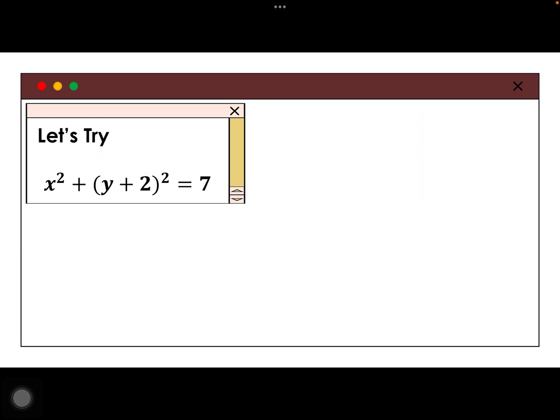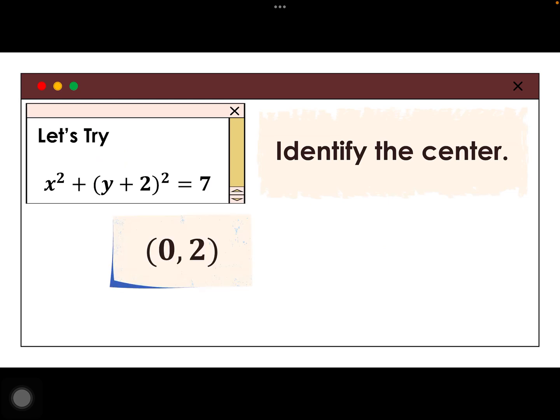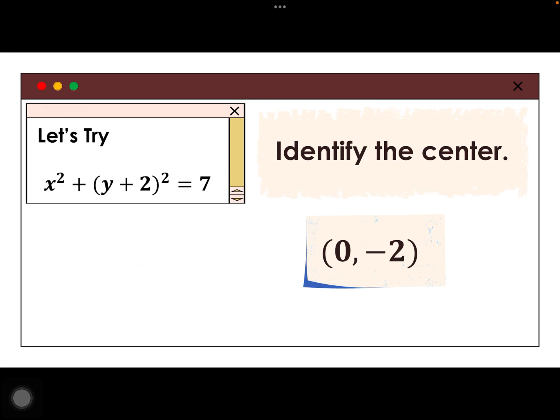What about this? Try nga natin to. What is the center of the circle whose equation is x squared plus quantity y plus 2 squared equals 7? Is it 0, 2 or 0, negative 2? Ano kaya ang sagot? Yes, the correct answer is 0, negative 2.